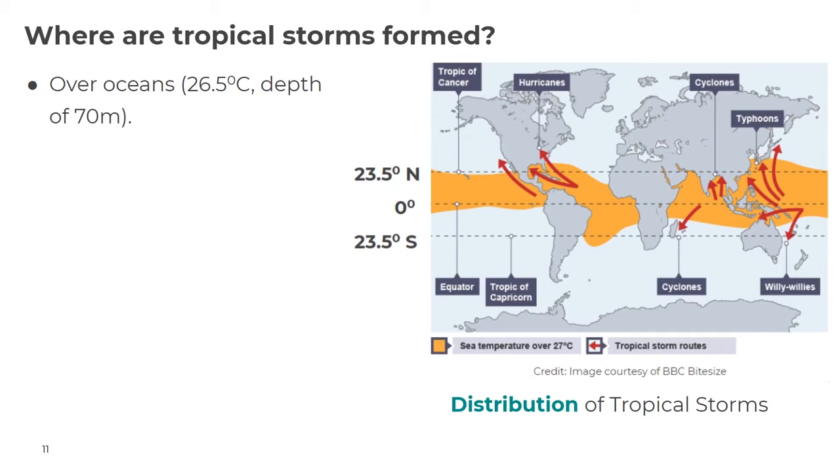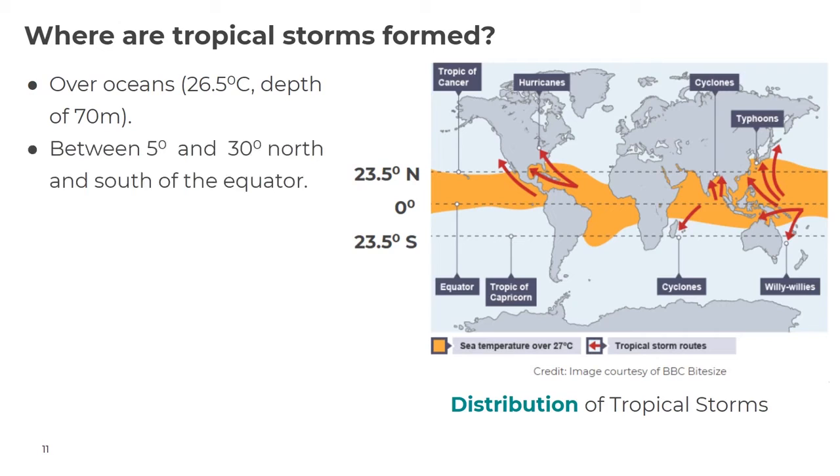On the map, it shows you in orange where sea temperatures are over 27 degrees Celsius. So this gives you an idea about where tropical storms form on our planet. It also highlights that they don't form everywhere. They only will form in certain places. They usually form between 5 degrees and 30 degrees north and south of the equator.